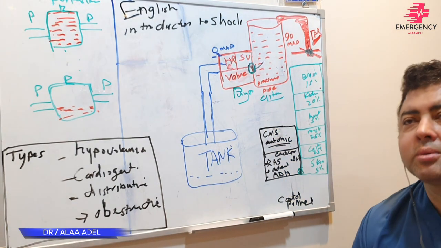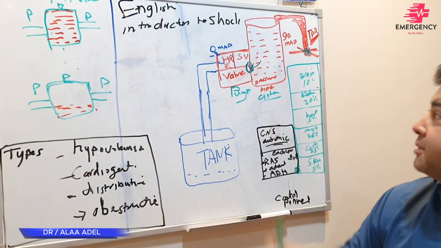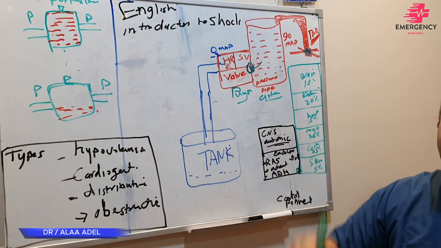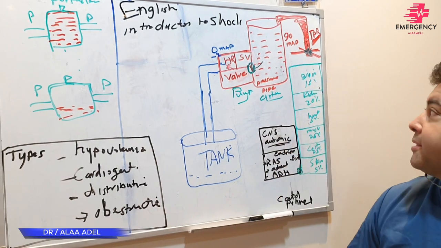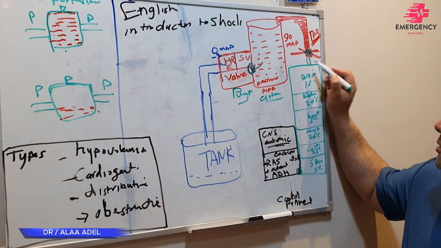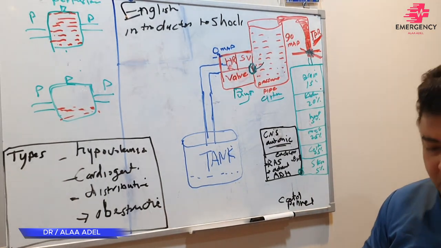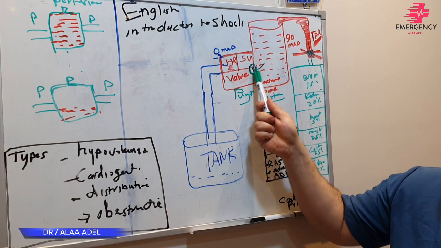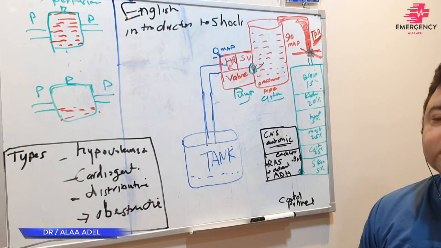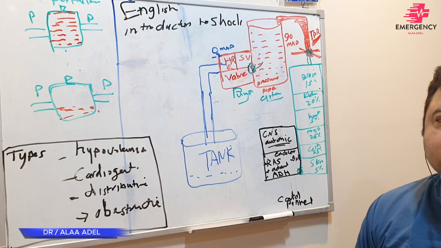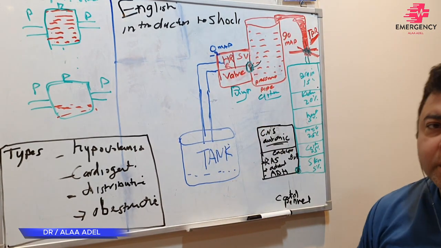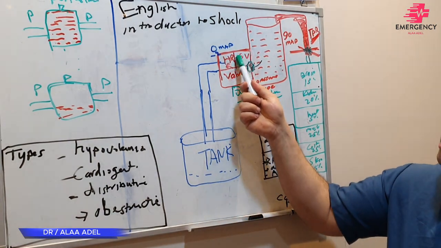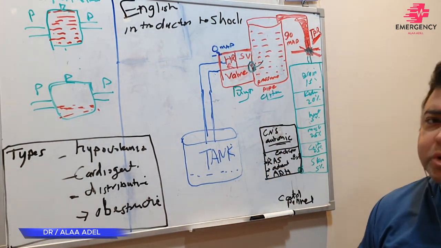Mean arterial pressure, systolic 120, diastolic 80, but the most important, the mean pressure, is more than 90. So pressure becomes high from 0 to 90. Then these tubes will be open, and the blood will flow to the tissues. Be careful. If the patient has a problem here, we call it obstructive shock. Why? Because the pump is okay, the tank is okay, but the heart machine cannot pump, cannot pass to the pressure point.